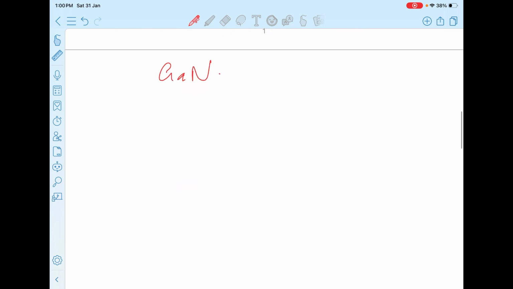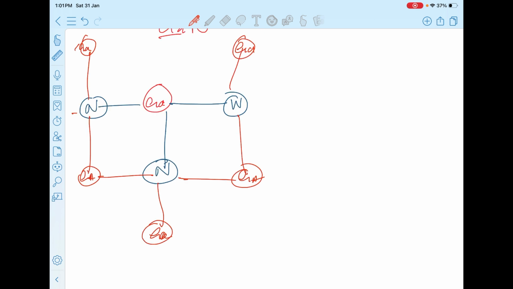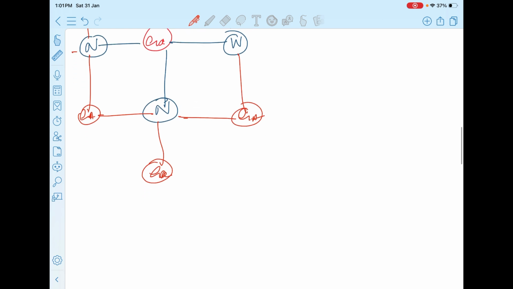The stable form of this compound's ionic structure is hexagonal. That means each gallium atom is shared with 3 nitrogen atoms, and each nitrogen is shared with 3 gallium atoms. This kind of structure will form a hexagonal structure of the compound.